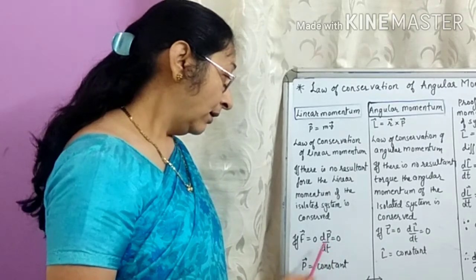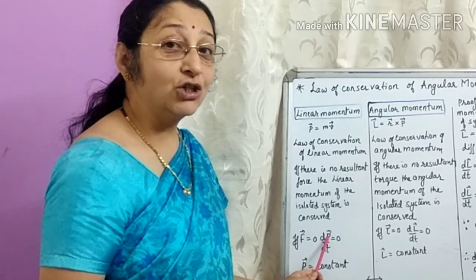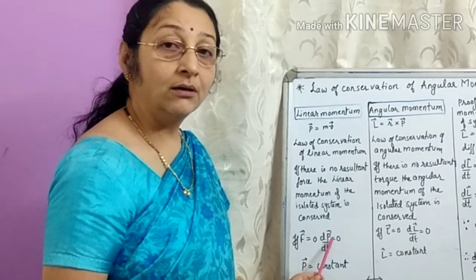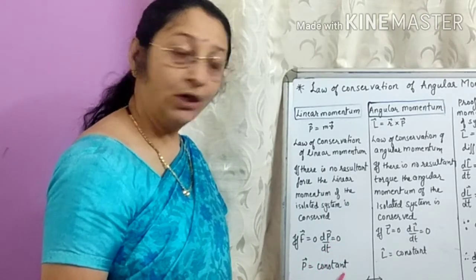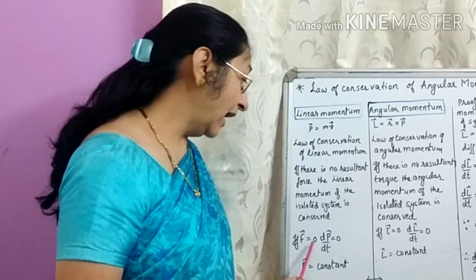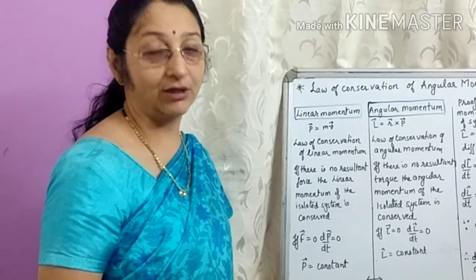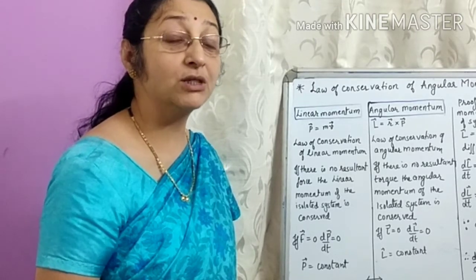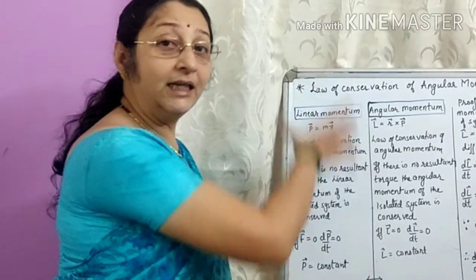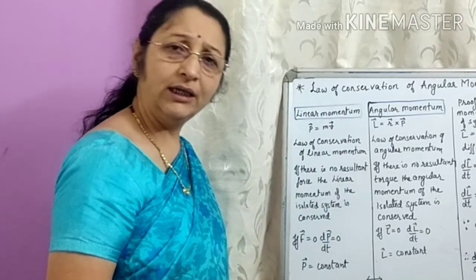Hence, the differentiation of what is 0? Of a constant term is 0. Hence, P is a constant. So, this is the law. That is, when F is equal to 0, P is equal to constant. The linear momentum is constant, or the linear momentum is conserved. This is for linear motion. This law is for linear motion.